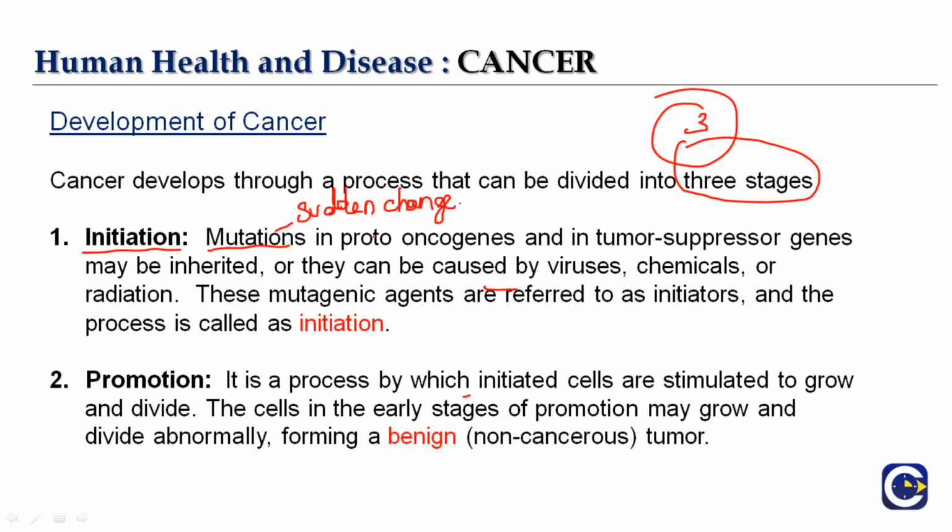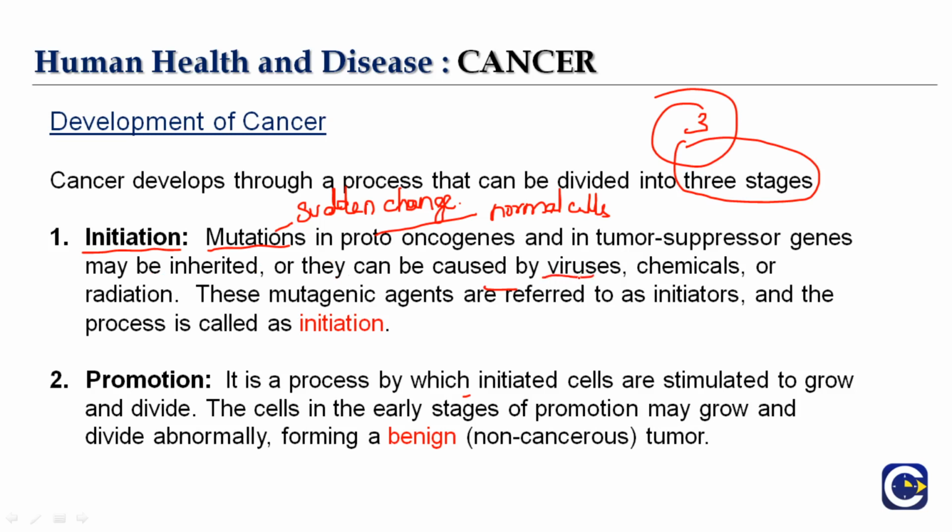Mutation in proto-oncogenes, which are normal cells. Kindly remember this. You might have questions from this because you should know to identify between cellular and proto. Cellular oncogenes are cancer genes, while proto-oncogenes are normal genes that are present in our body, and they are said to help in coding for cell differentiation and multiplication and growth. So here if you see, the mutation in the proto-oncogenes and in tumor suppressor genes may be inherited, or they can be caused by viruses.